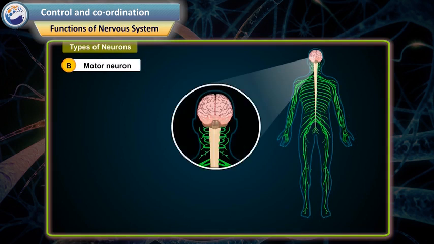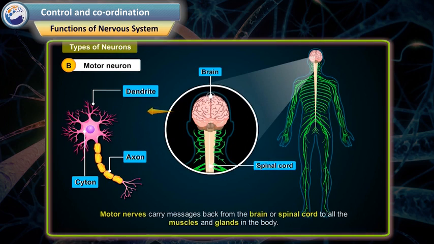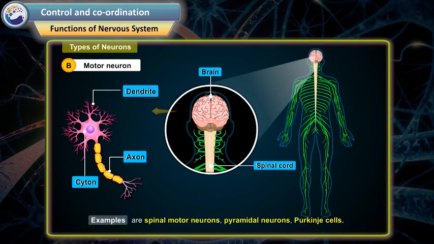Motor nerve. Motor nerves carry messages back from the brain or spinal cord to all the muscles and glands in the body. Examples are spinal motor neurons, pyramidal neurons, Purkinje cells.